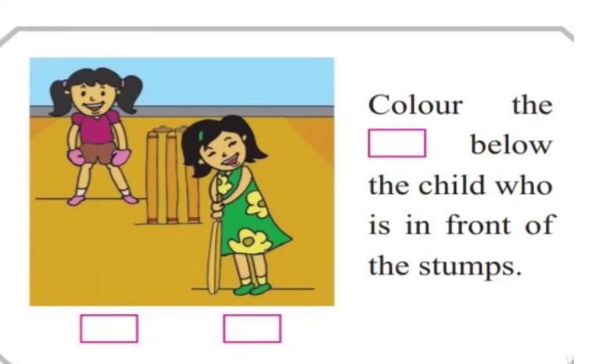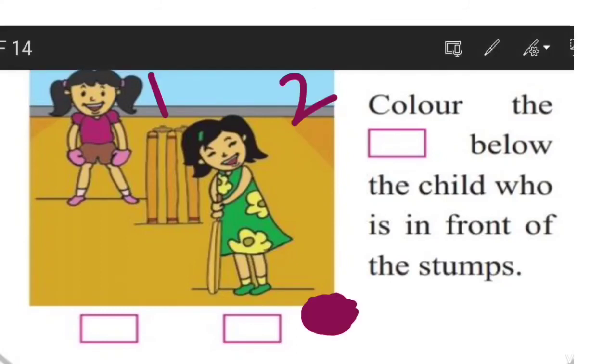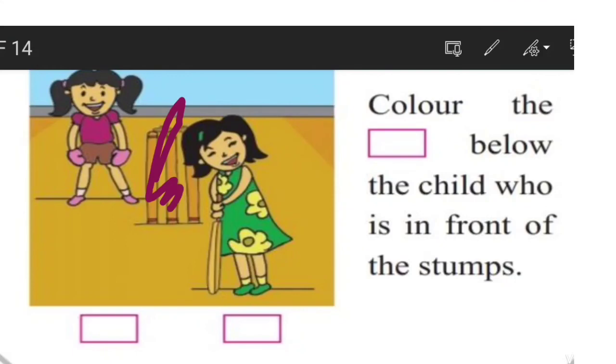There are 2 girls. What we have to do? Color the box below the child who is in front of the stumps. So tell me students, where are the stumps? I will show you. These are the stumps. And what we have to show? The girl who is in front of the stumps. Which girl is in front of the stump? कौन सी लड़की स्टम्प के सामने है? This girl is in front of the stump. We will color below this girl in this box. Have you understood? Yes. Very good.